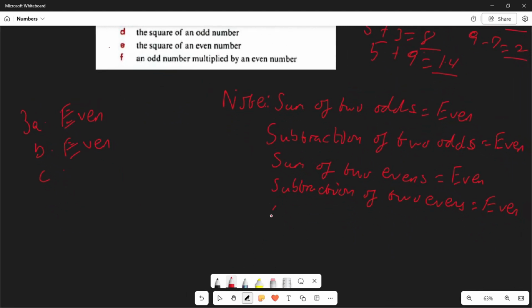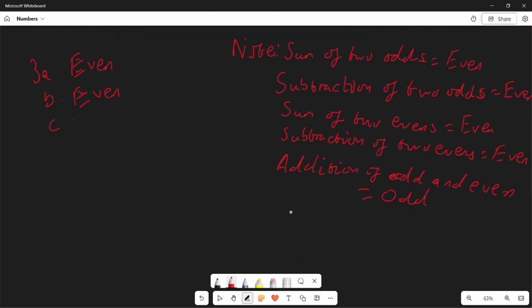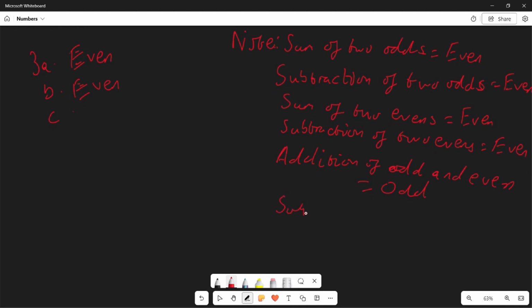When you add, this should be addition of odd and even, it will always give an odd, same as the subtraction.